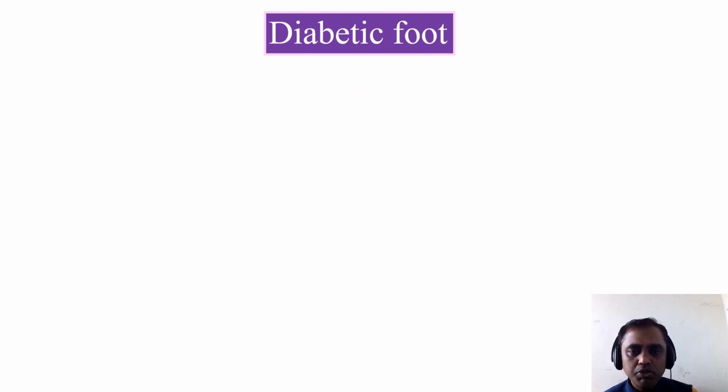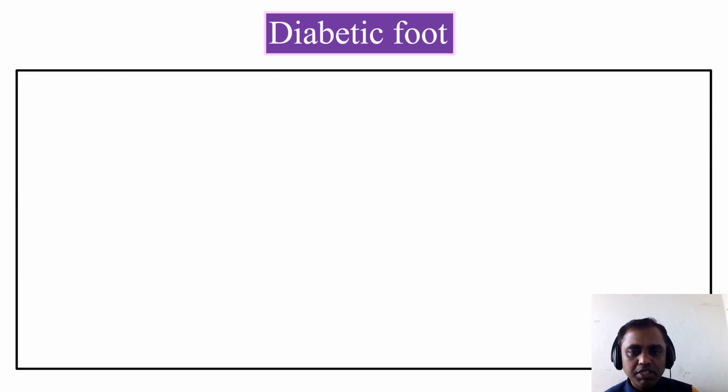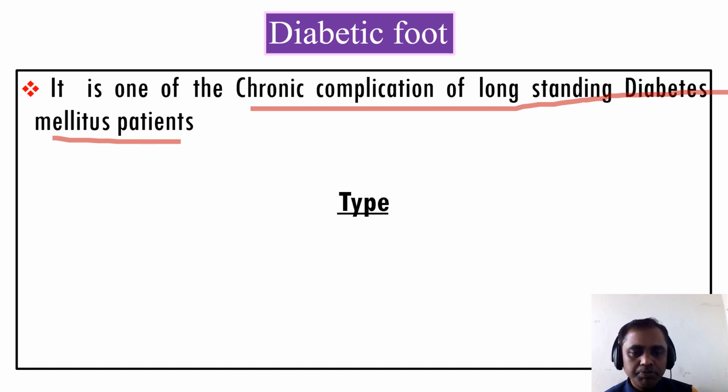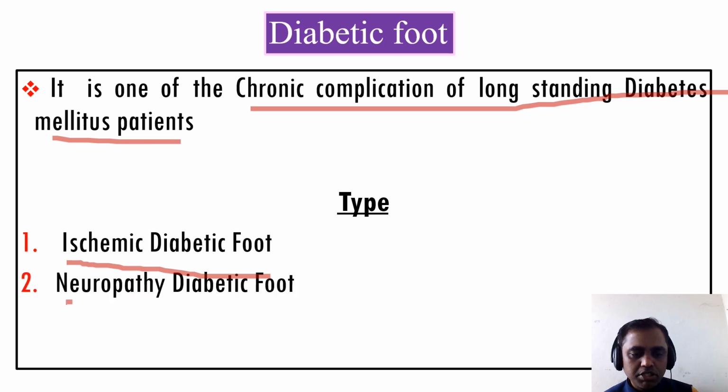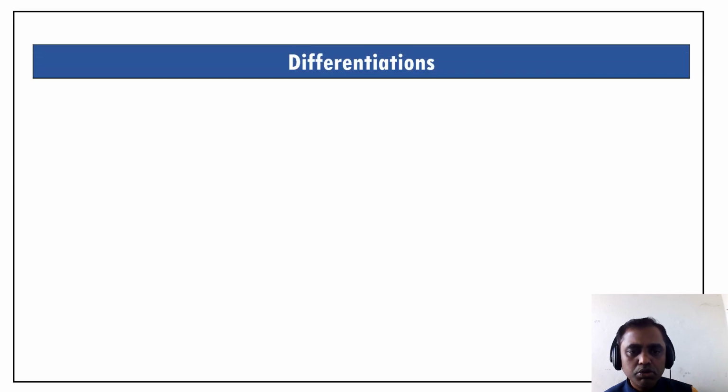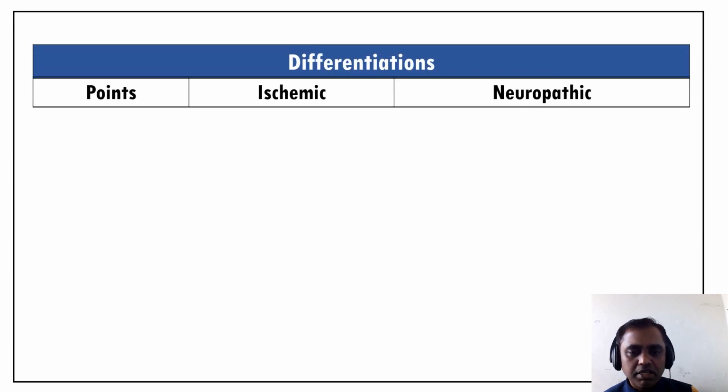The last one, we are going to talk about the diabetic foot, one of the common complications of type 1 as well as type 2 diabetes mellitus. It is one of the chronic complications of long-standing diabetes mellitus patients. Whether it is type 1 or type 2, the patients mostly suffer from diabetic foot, and there are three types basically: ischemic diabetic foot, neuropathic diabetic foot, and the third one is a mixed type. We will study the difference between ischemic diabetic foot and neuropathic diabetic foot.